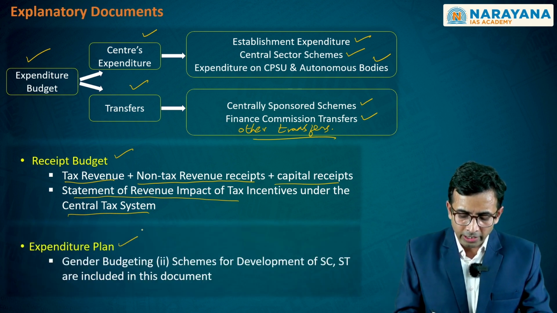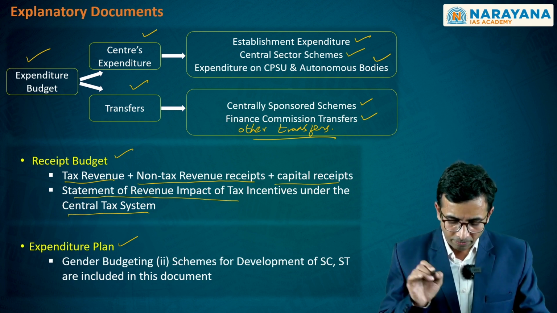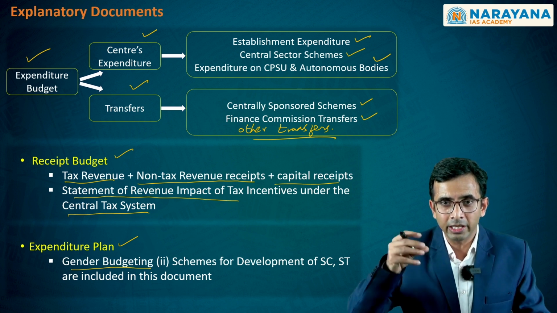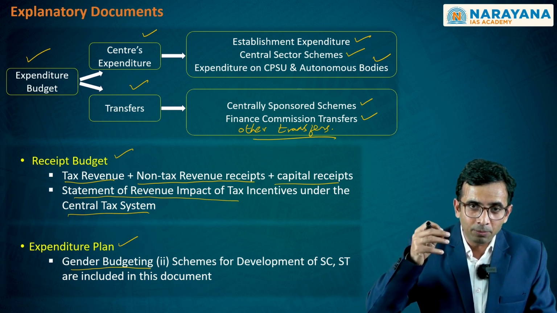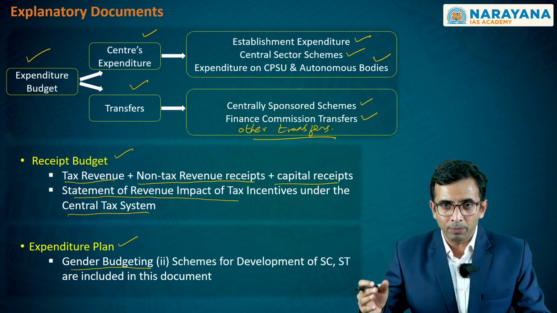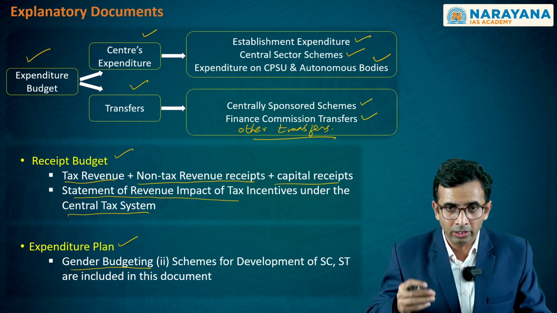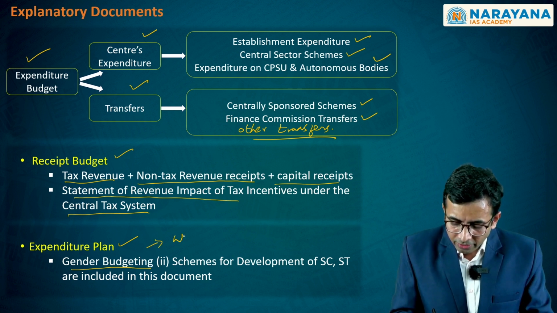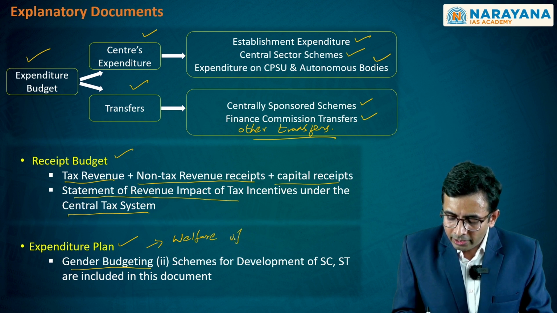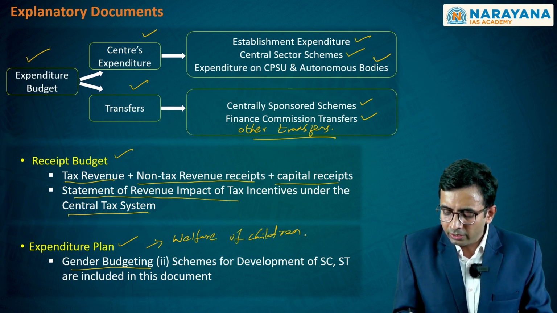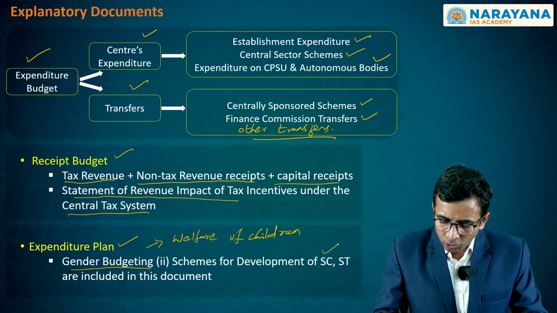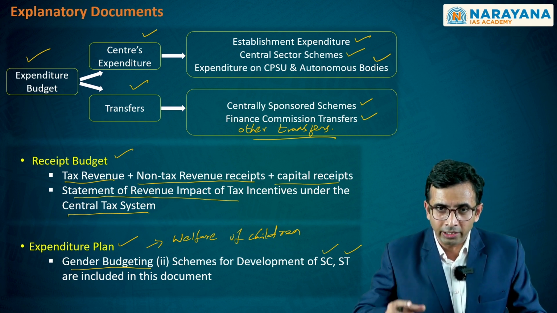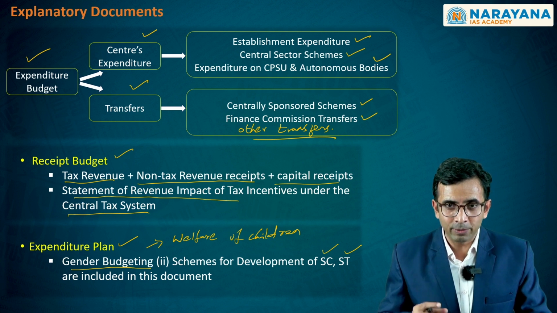Lastly, as you see, there is something referred to as the expenditure plan. In this expenditure plan, the government has specific budgeting expenditure, referred to as gender budgeting. Various ministries and various departments would be separately mentioning these outlays referred to as gender budgeting. Second, similar separate outlays are there for the welfare of children. Third, there are in fact subplans for both scheduled castes and scheduled tribes which are mentioned within this expenditure plan. They are specifically targeted to these vulnerable groups. Hence, this has been separately mentioned.